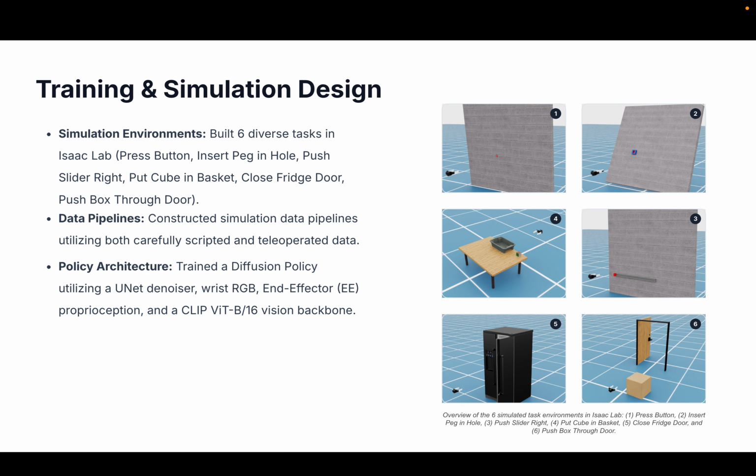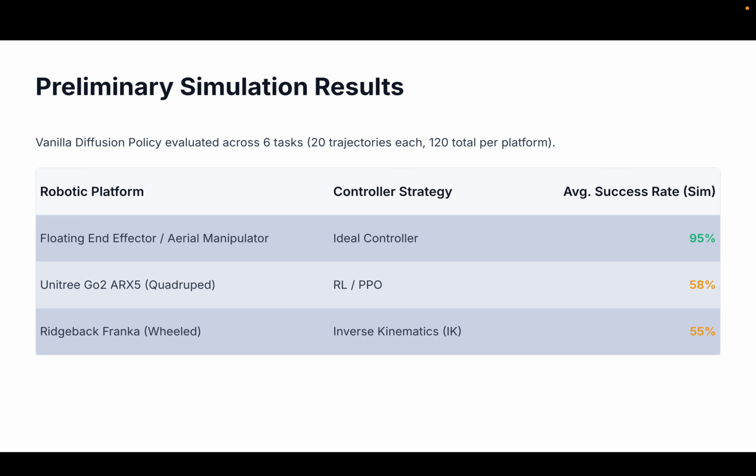We built 6 Isaac Lab tasks covering contact, insertion, pushing, pick and place, and articulated objects. Using scripted and teleoperated demonstrations, we trained a diffusion policy with a wrist RGB camera and end effector proprioception, a CLIP encoder, and a UNet denoiser.